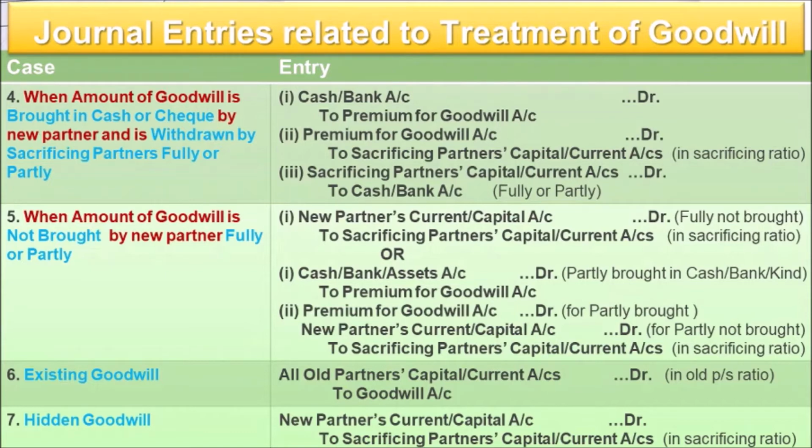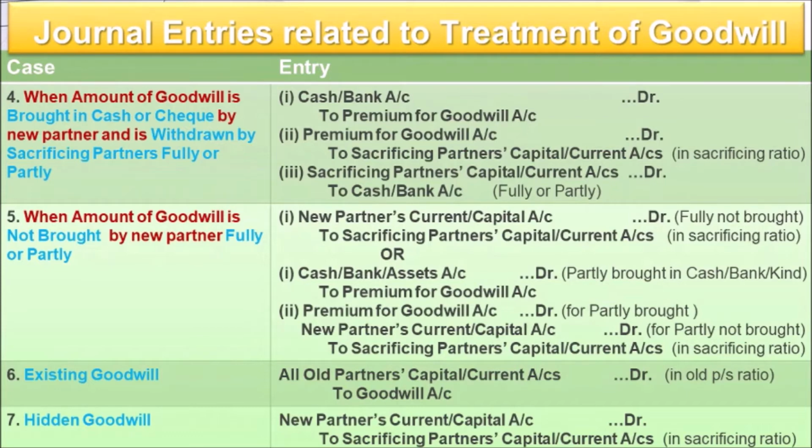So we'll put this 20,000 amount in front of cash or bank, and this 20,000 will be mentioned in their capital or current accounts, in sacrificing ratio. Alright, when we attempt a numerical question on this, you will understand better. If it is given that they withdraw the full amount, then the full amount 50,000 can be put here. Understood the point? Now let's move on to case number 5.